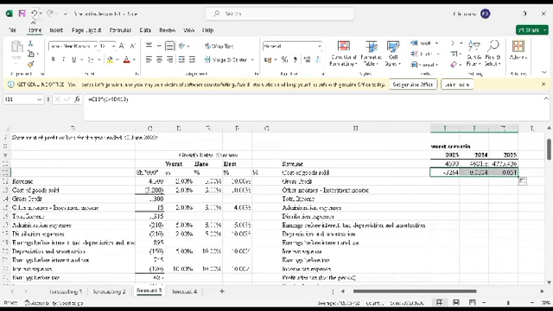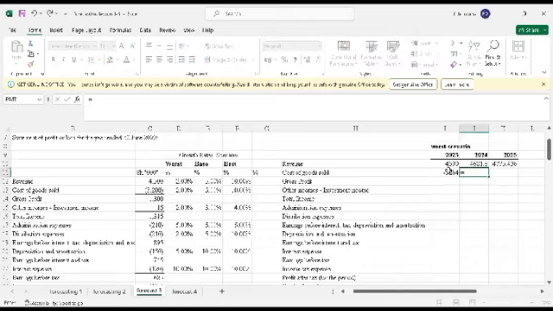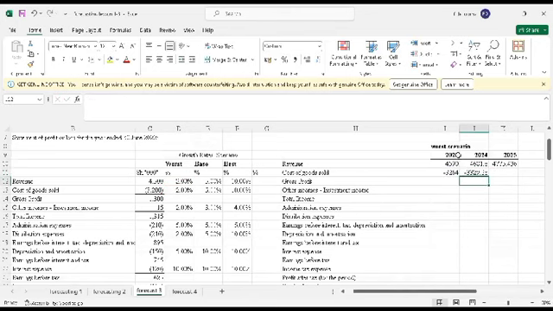It can't copy, so I'll ignore that. For the second year, equals that one times 1 plus the growth rate, still 2%, and I'll also lock that because it's constant. Enter. Then I just drag, and it copies the formula.